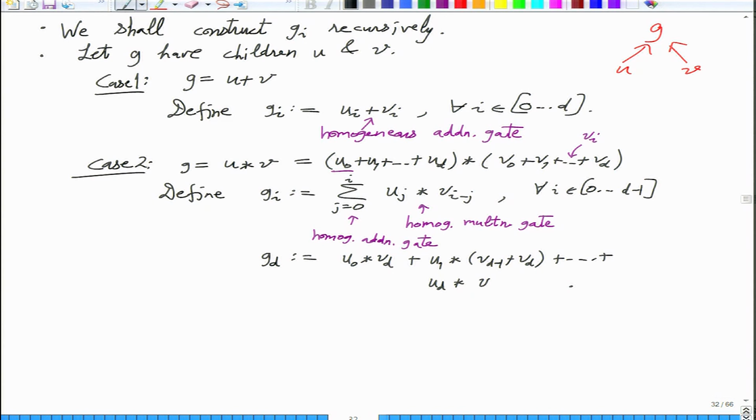So the properties of homogeneity are there only for G0 up to GD minus 1. GD we can compute, but we don't care about homogeneity.